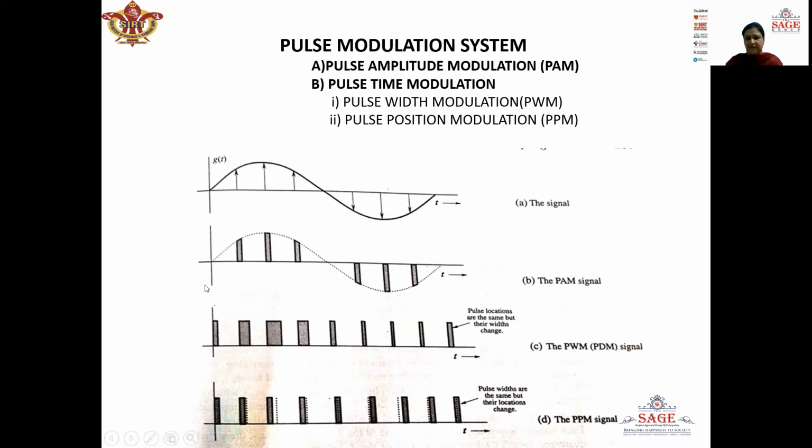Similarly, in pulse position modulation, the position of the pulses changes, but width and the amplitude remain constant. So here we can see when the amplitude of the message signal is 0, the pulse is at its reference position. But as the amplitude of the message signal goes on increasing, the position of the pulses changes. It goes towards the left side of the reference position. Similarly, when the message signal moves towards the negative side, the position of the pulse shifts towards the opposite side, which is towards the right side. So here we can see that there is no change in the width and the amplitude of the pulse, only the position of the pulse changes according to the message signal.